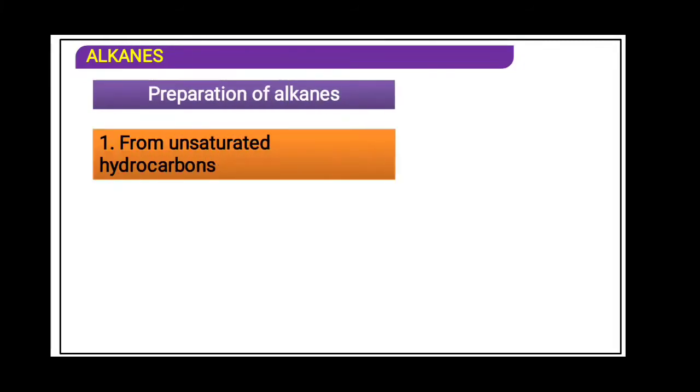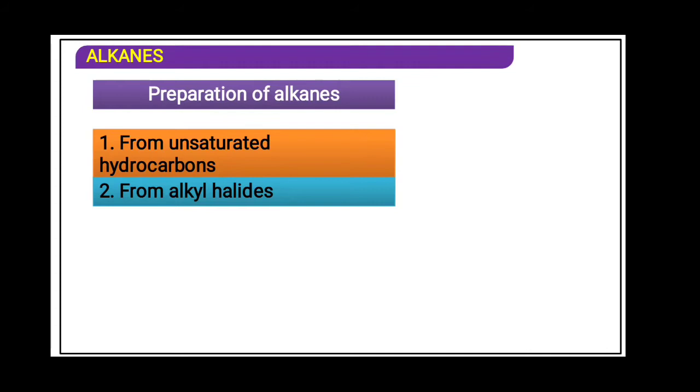Now in the laboratory, if we want to obtain alkane, there are many methods. With respect to our textbook, two methods have been given. One method is from unsaturated hydrocarbon and the second method is from alkyl halide. From unsaturated hydrocarbon, that is, double bond and triple bond. From alkyl halide, meaning halogen; a group 17 element is called a halogen. A halogen attached to any element or compound is said to be a halide.